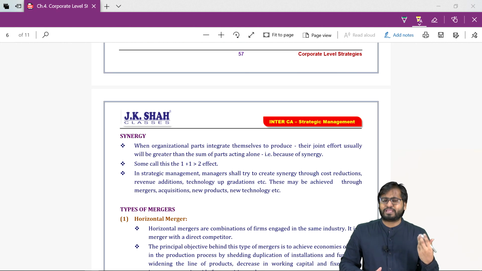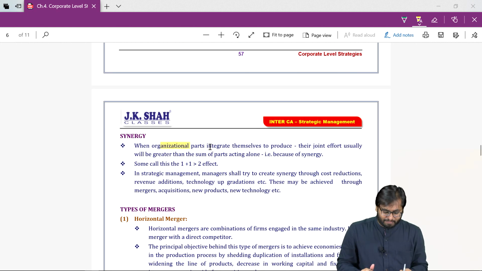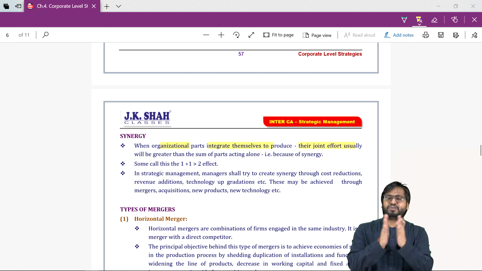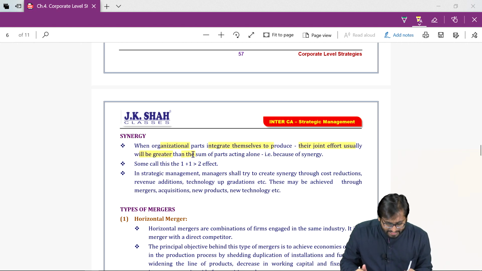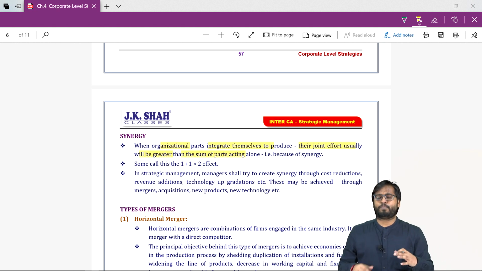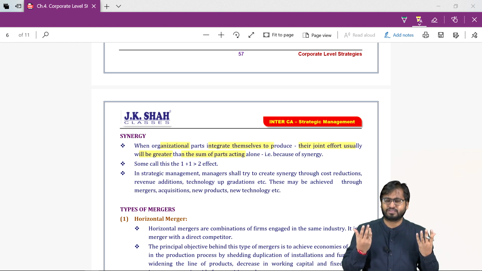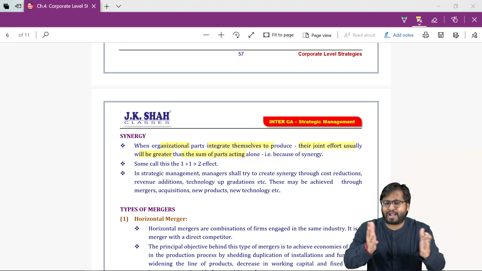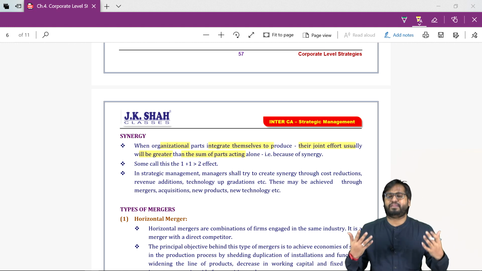Now what do you mean by synergy? Organizational parts integrate themselves to produce their joint effort, combined effort. Joint effort means combined effort usually will be greater than the sum of the parts acting alone. So if you are operating individually, you will not be able to get synergic benefits. But if you come together, you will have some benefits.